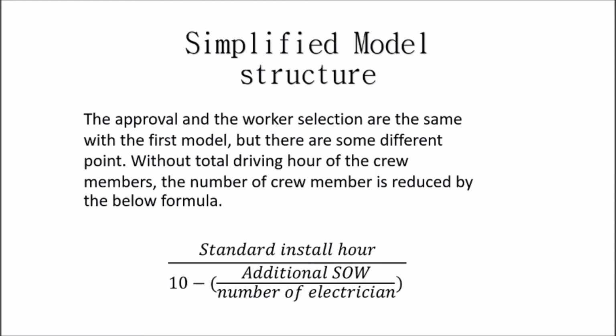And now we see about the approval and worker selection. Those are the same as the first model, but there are some different points because the workers don't have to travel in the work hours, so there is no total driving hour in the formula. So the number of crews is reduced by this formula.